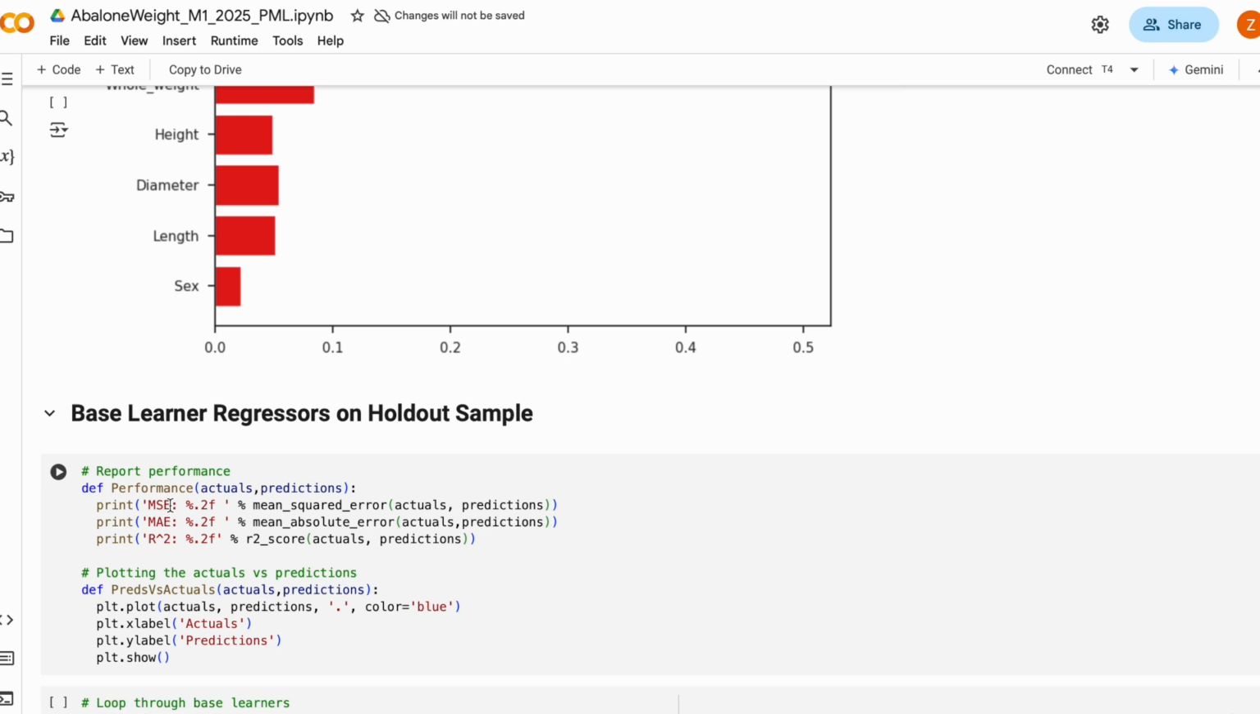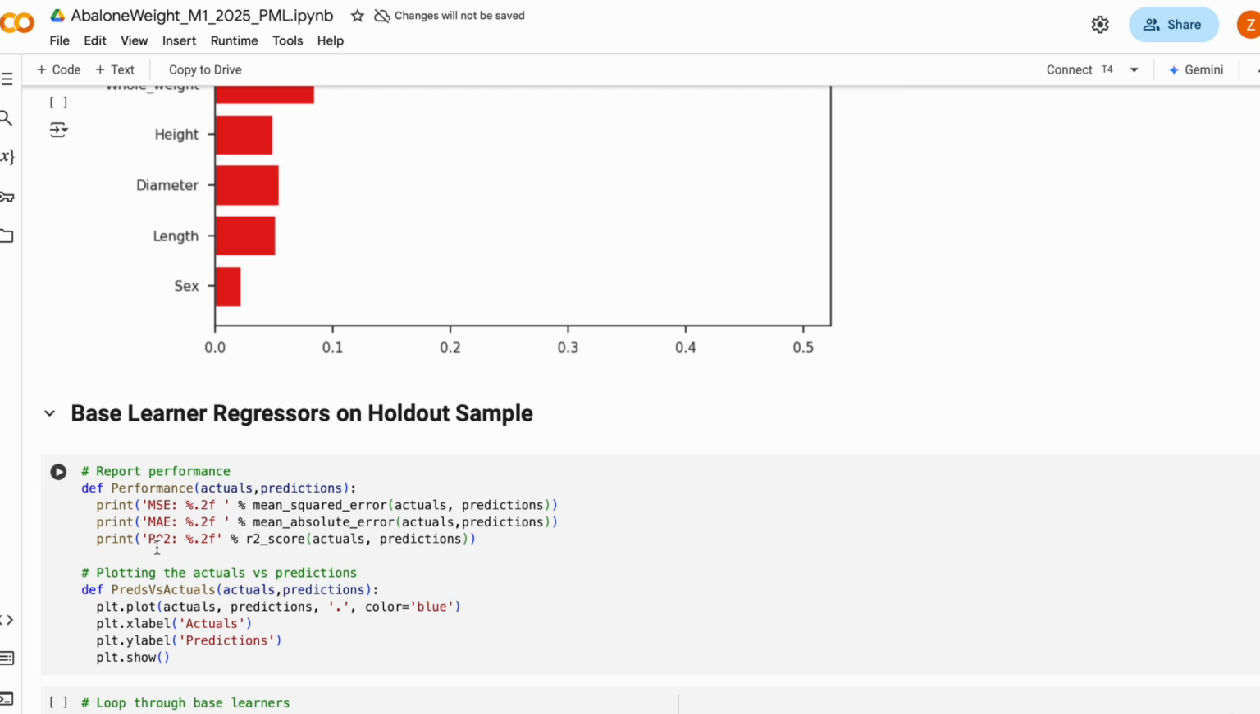R-squared measures how well the model explains the variance in abalone weight. Mean absolute error indicates the average difference between actual and predicted values. Mean squared error penalizes larger errors more heavily, making it useful for identifying extreme prediction discrepancies.